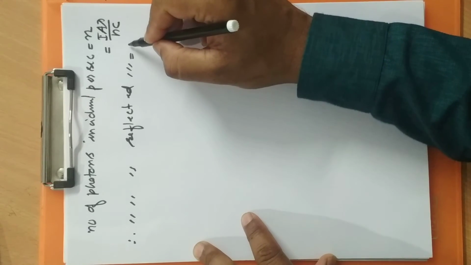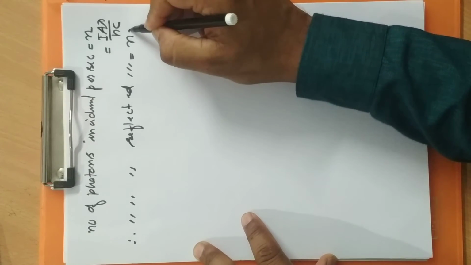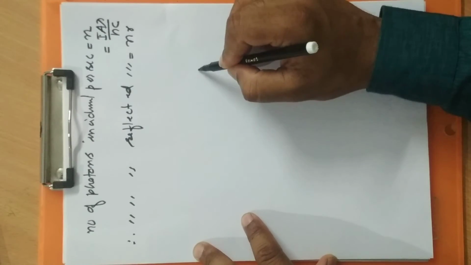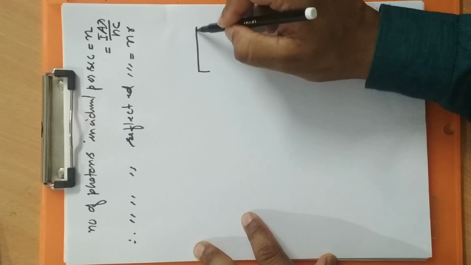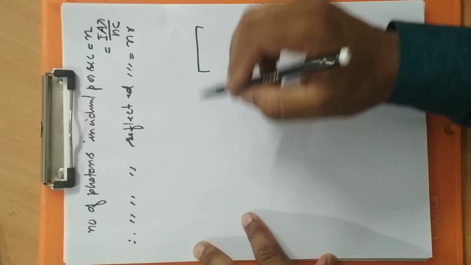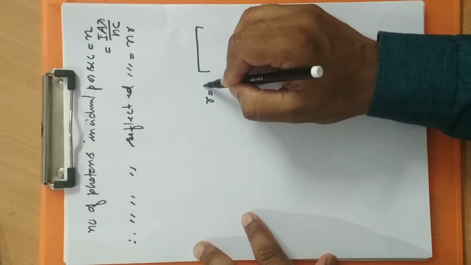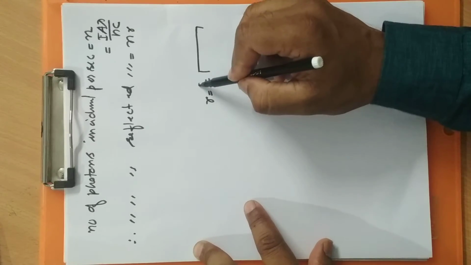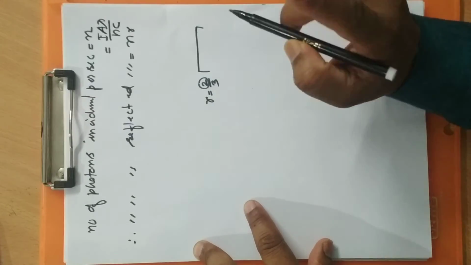How to do that? N into R. Not understood? Let me show it with an example. For this particular surface, suppose the reflection coefficient is 2/3. That means 2 parts will have to get reflected out of 3 parts.